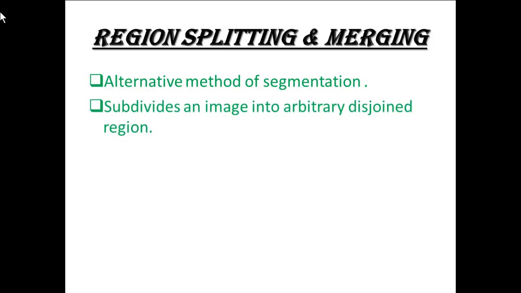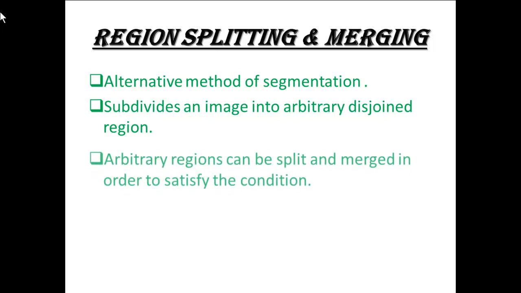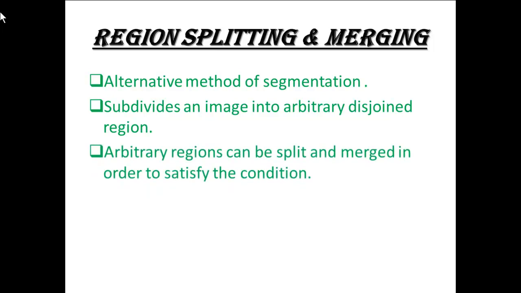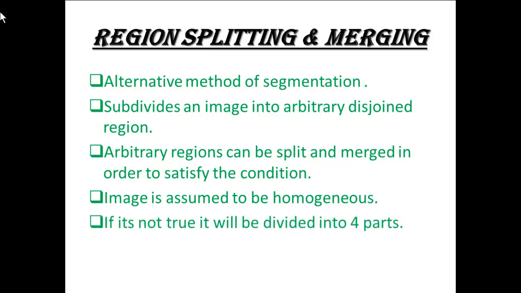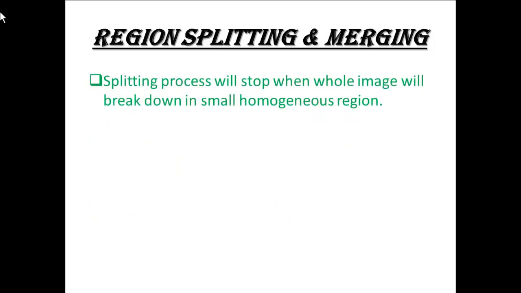Now the third technique of thresholding is region splitting and region merging. An alternative method of region segmentation subdivides an image into arbitrary disjoint regions. Arbitrary regions can be split and merged in order to satisfy the conditions. The image is assumed to be homogeneous. If it's not true, it will be divided into 4 parts. The splitting process will stop when the whole image breaks down into small homogeneous regions.